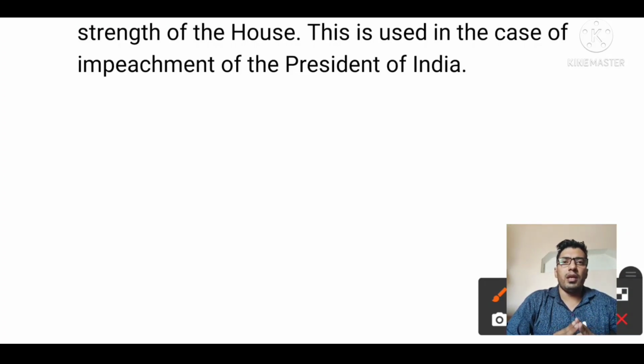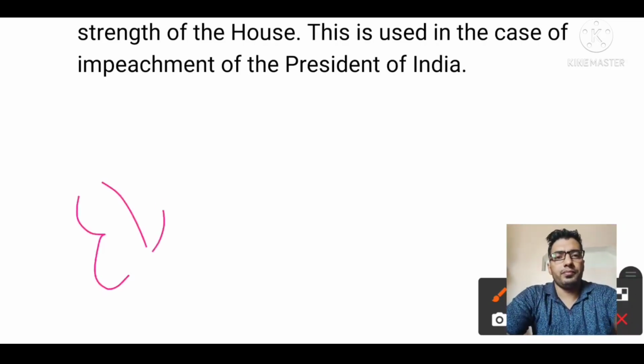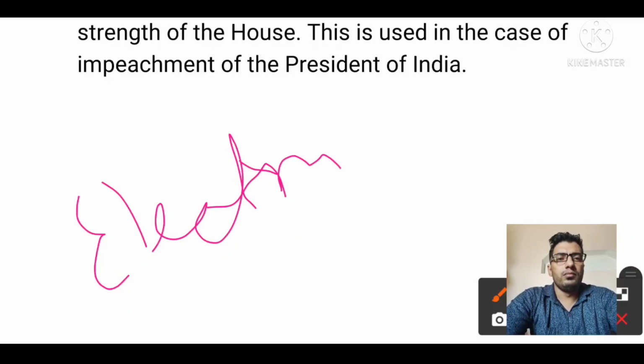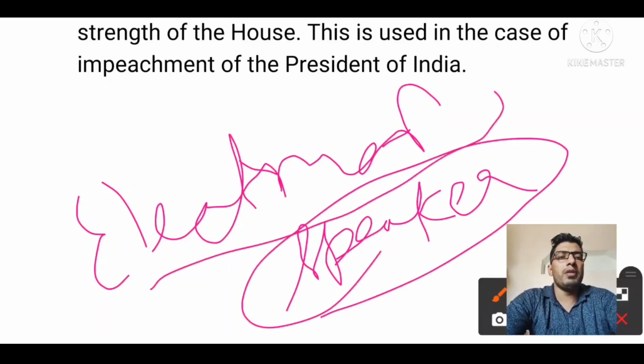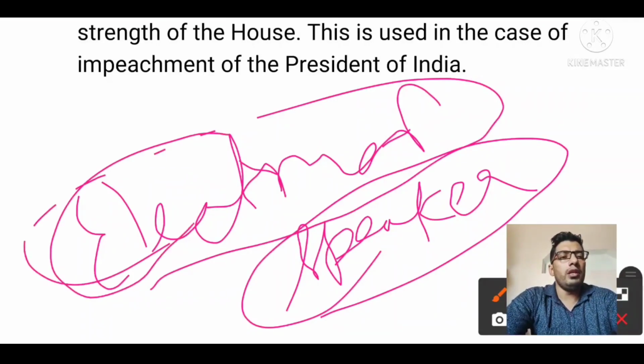For the election of the speaker, only a simple majority is required. Generally you have to keep in mind that whenever they ask about normal legislation or the normal routine of the parliament, a simple majority is required.